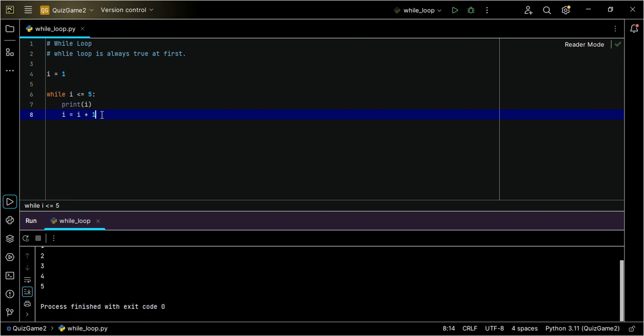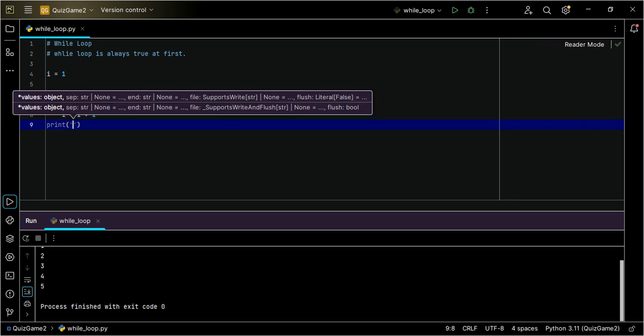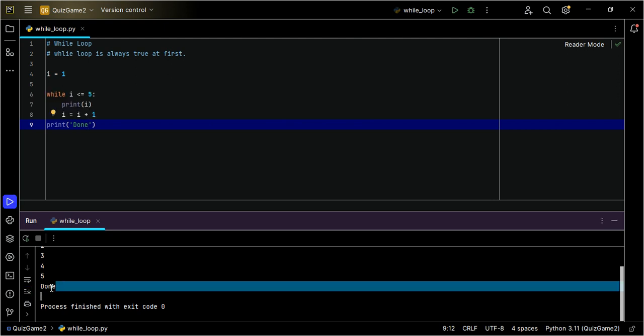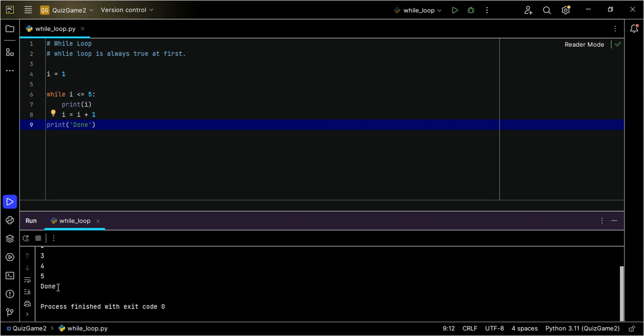In order to be sure that this program is done, in case you run into an infinite loop, I'll create an instruction that says done. So the moment our program is done, it tells us done.